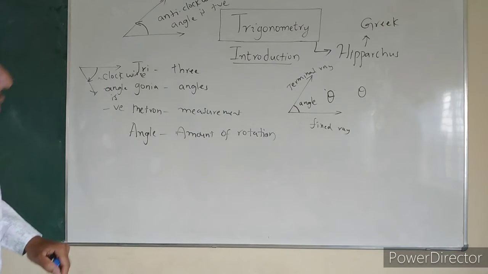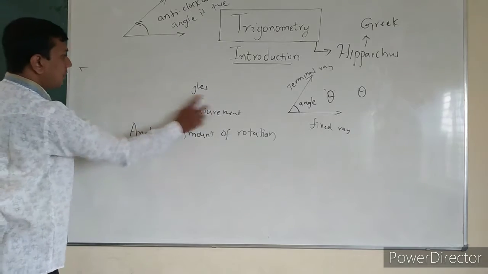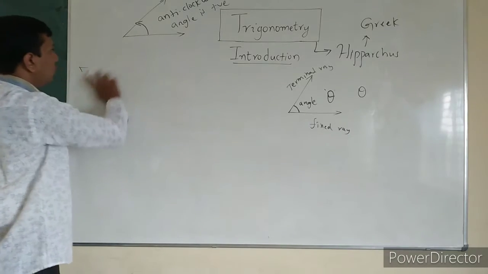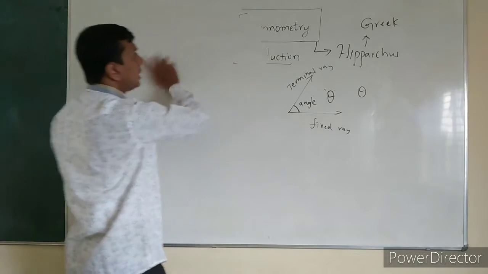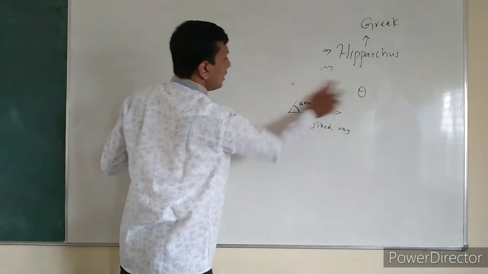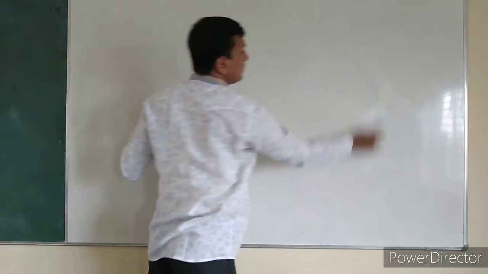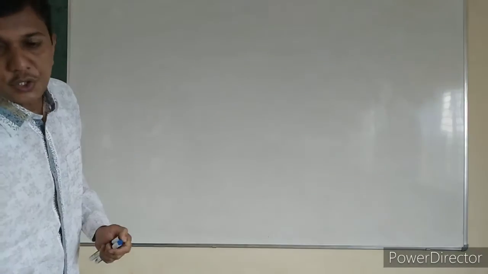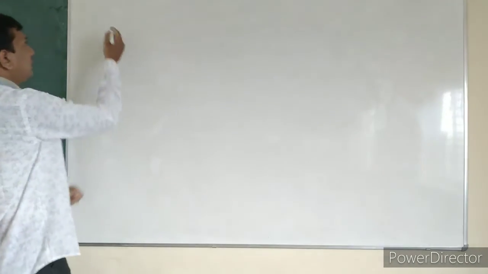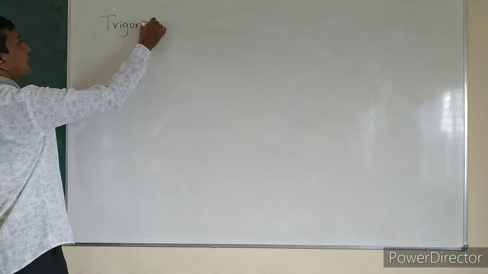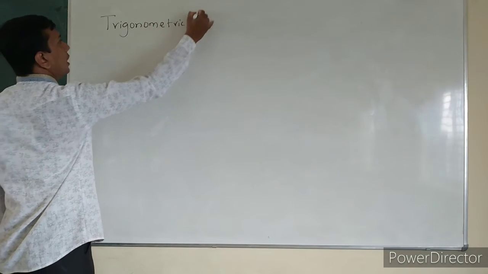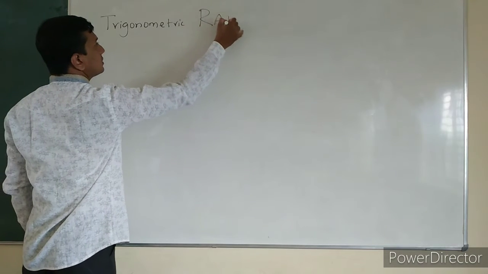Okay. So we shall see some basic concepts of trigonometry with the trigonometric ratios. What is a ratio? Ratio is nothing but comparing two similar quantities, isn't it? Whenever you are comparing two similar quantities, it is known as a ratio. So we have trigonometric ratios.